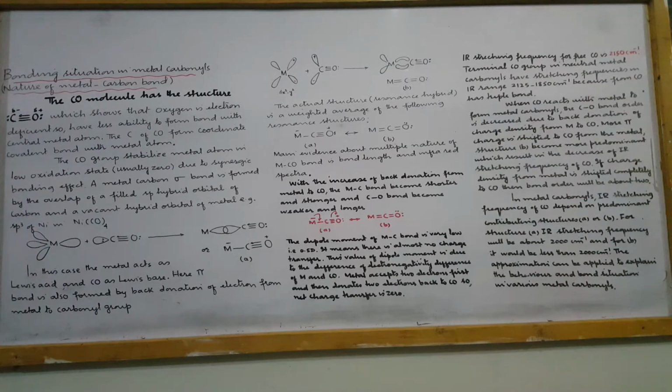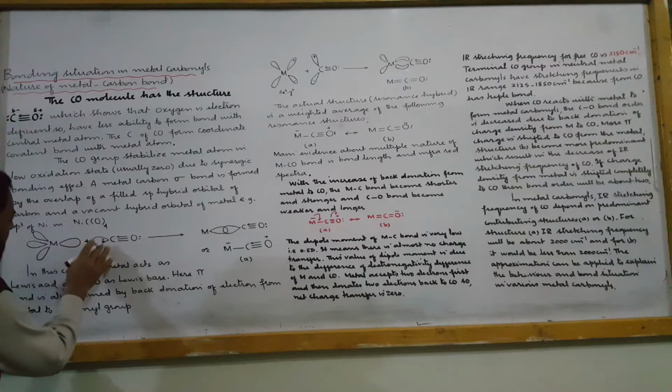For example, in nickel tetracarbonyl, in which nickel has zero oxidation state, the compound is called tetracarbonyl nickel(0).